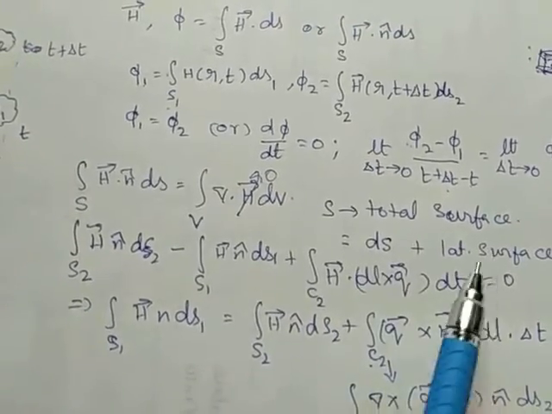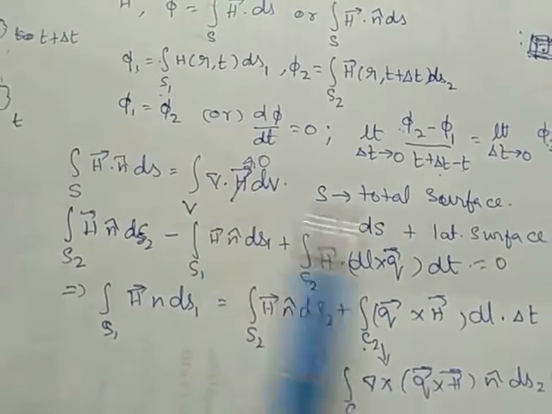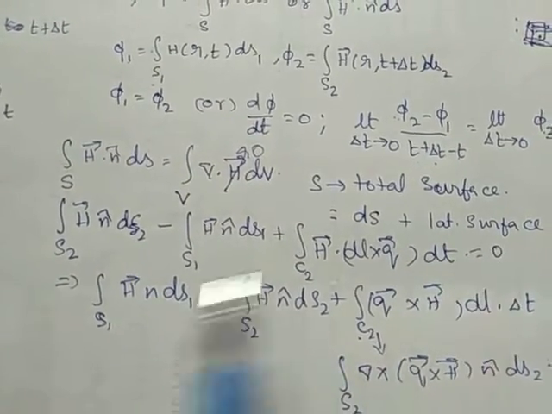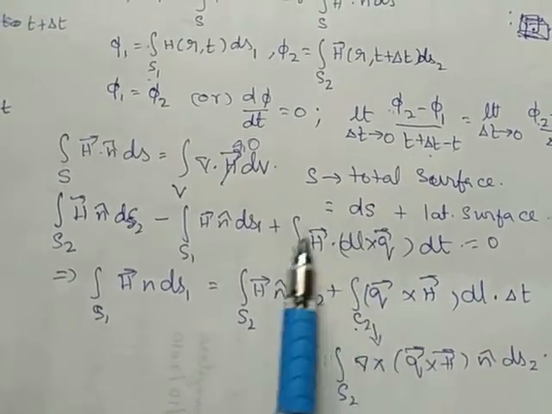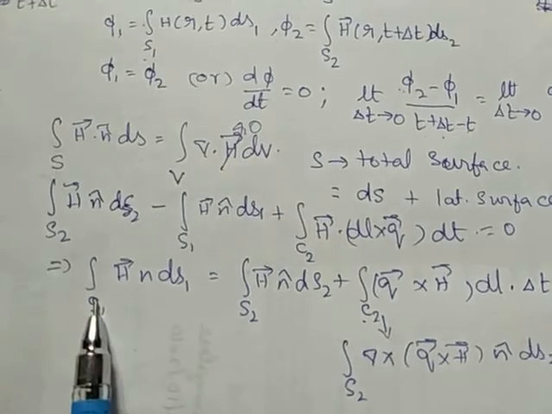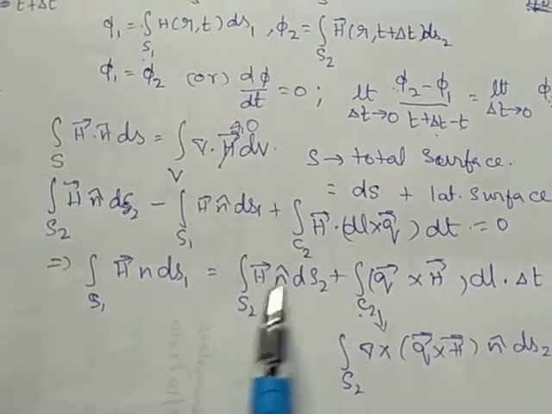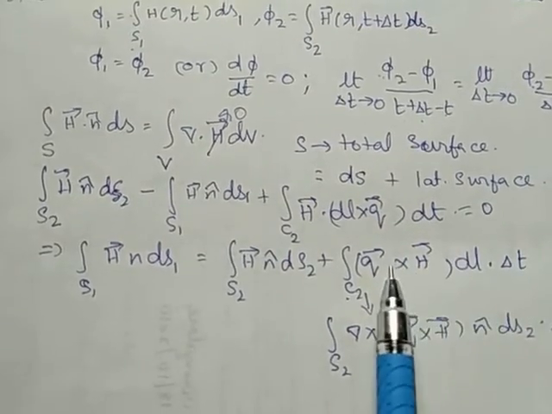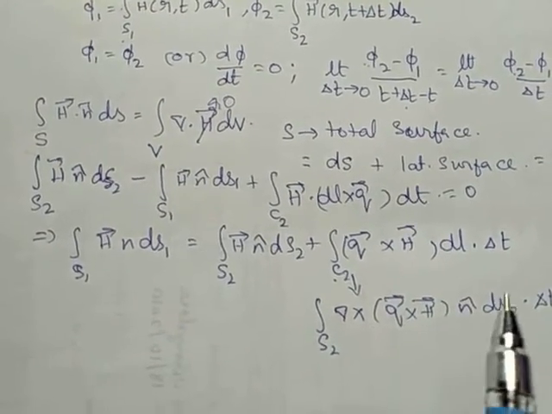So, del dot H is 0. Therefore, RHS is 0. I have shifted S1 to RHS and I get this equation. Here it is just mathematical simplification. Here the first one is a surface integral. This is also a surface integral. This is a line integral. Therefore, using Stokes theorem, the line integral changes to a surface integral.